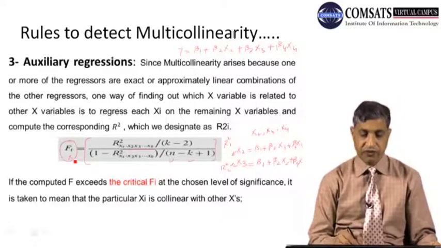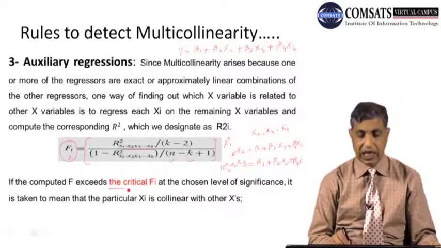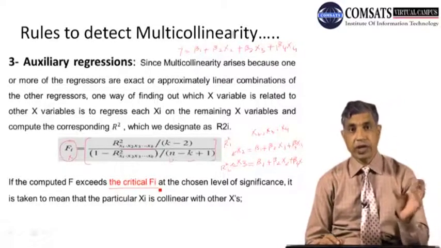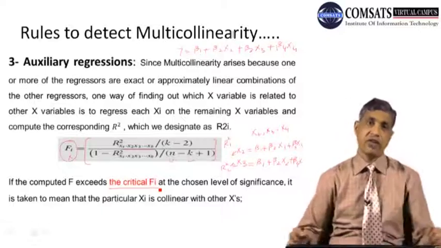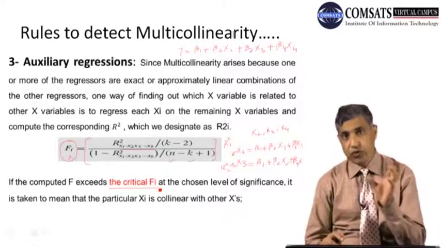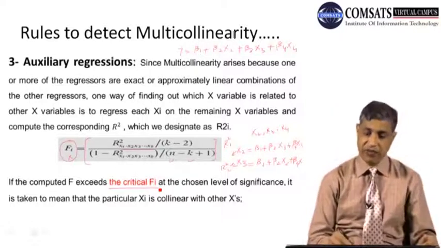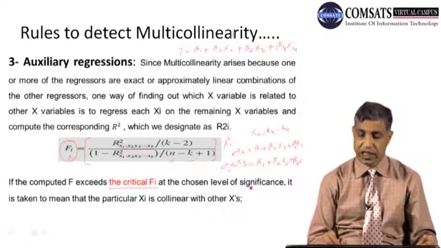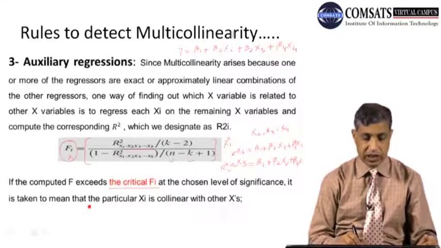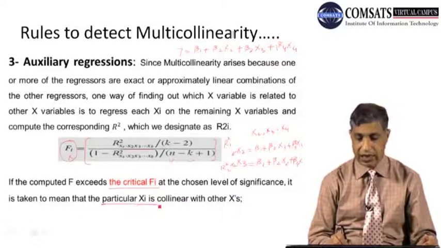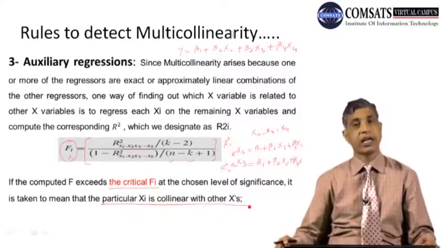If the computed F value exceeds the critical F value from the table, that is, if your computed F value is greater than the critical F value, you will say that it means that the particular Xi is collinear with other X's.